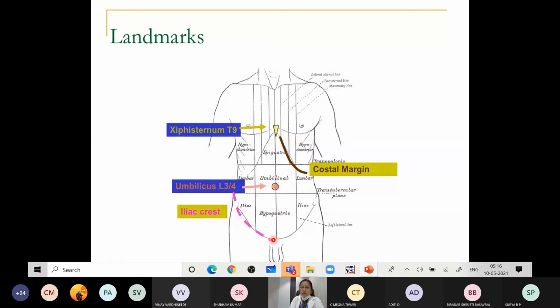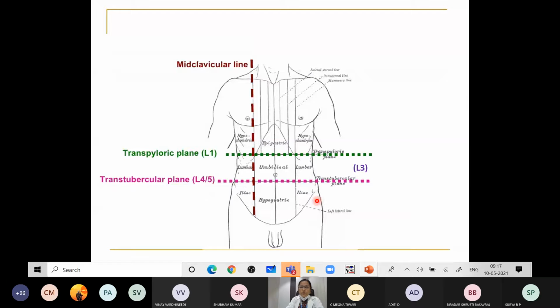So this is the lower boundary of the abdomen. Here we will be having the fold of the groin, which will separate the abdomen from the thigh and anterior part of the thigh. So here we will be having the anterior fold of the groin. This is the lower boundary of the abdomen, and on each side we will be having the extension of the mid axillary line, which separates the anterior abdominal wall from the posterior abdominal wall. So these are all the boundaries of the anterior abdominal wall. We have told it is firm and elastic. So these are the walls of the abdomen.